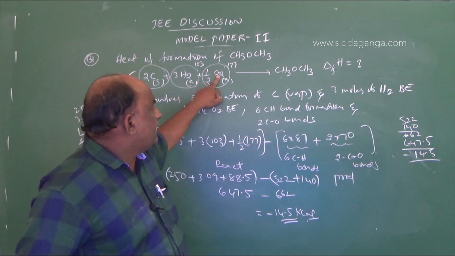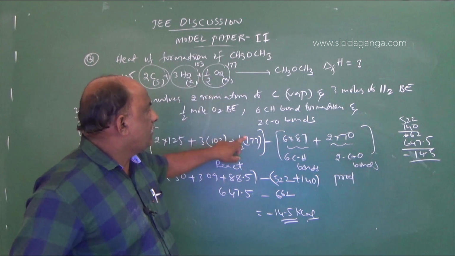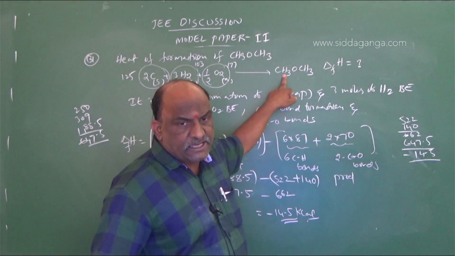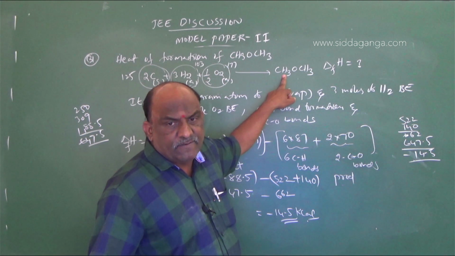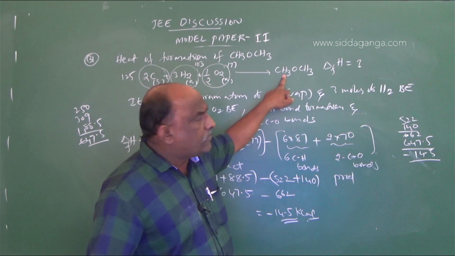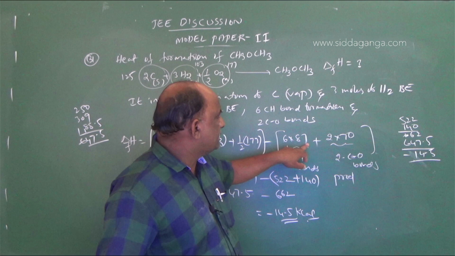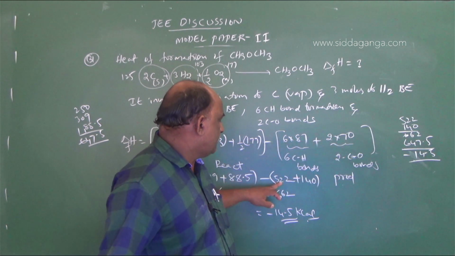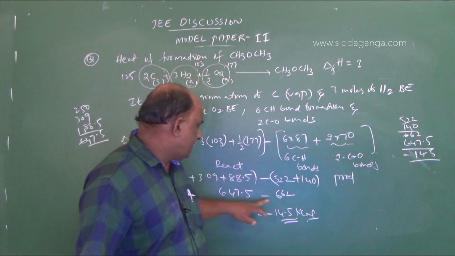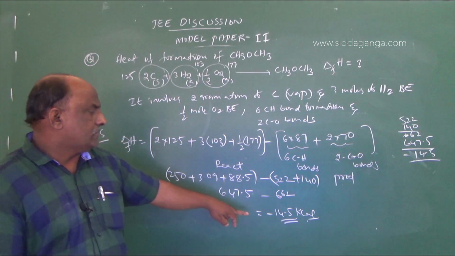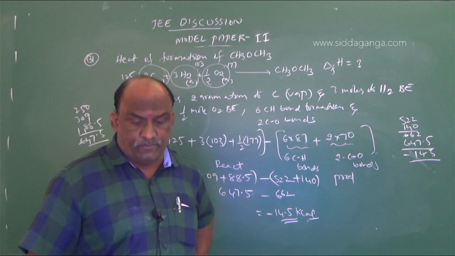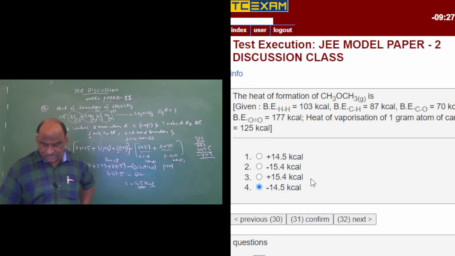The oxygen bond breaking energy given is 177, so 1/2 into 177. Minus the formation of CH3OCH3 bonds: CH bond 87 and CO bond 70, so 6 into 87 and 2 into 70. That is 522 and 140, giving 662, and 647.5. Finally we get the answer minus 14.5, which is the right answer.